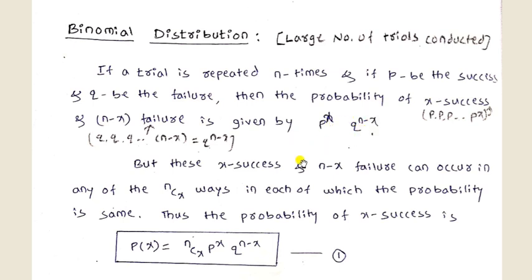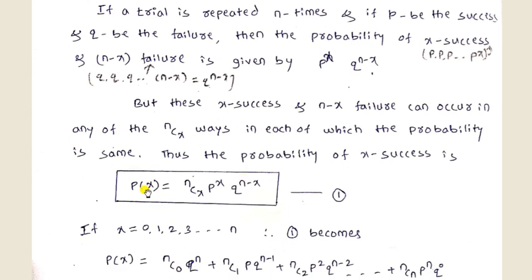Therefore, the formula for binomial distribution is P of x equal to nCx p raised to x q raised to n minus x. So x successes and n minus x failures, and nCx gives the number of ways for each of these probabilities. Therefore the probability of x successes is p of x here. So here we substitute the x value as 0, 1, 2, 3, 4 up to n.